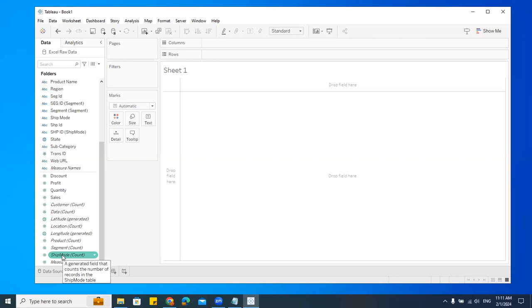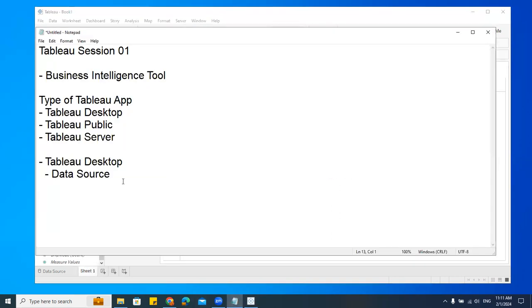In Tableau, we have two things to understand. What is that? Say the data will be classified into two things. Dimension.